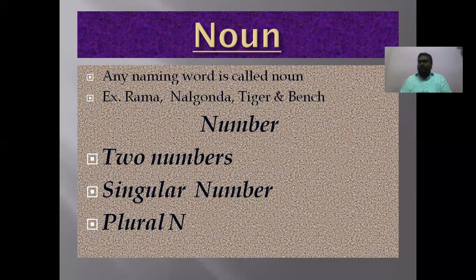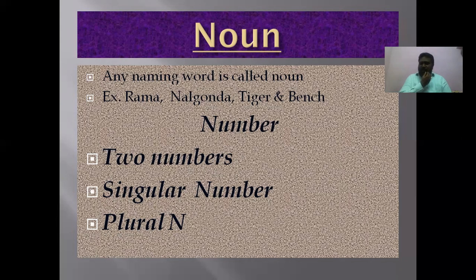So now let us see the definition of noun. What is noun? Generally, noun is a word which tells about the names of persons, places, things, and animals.